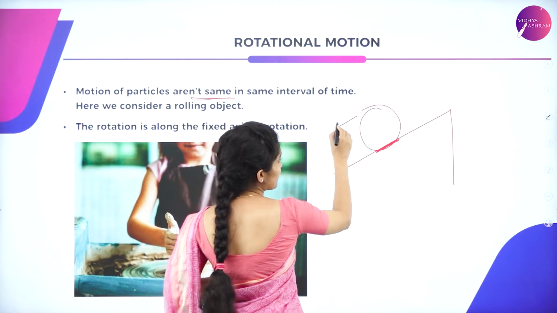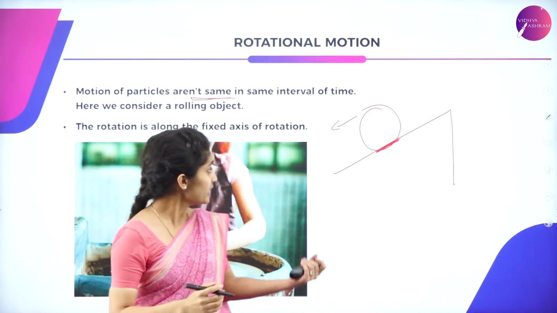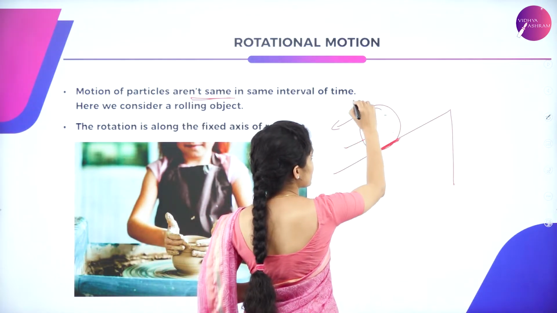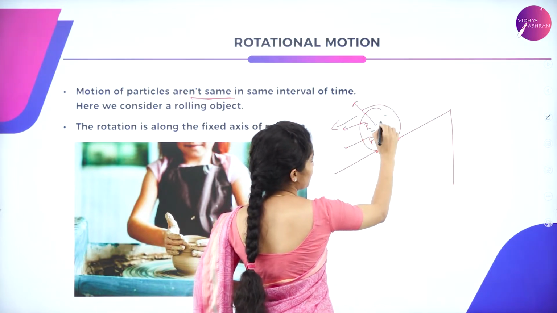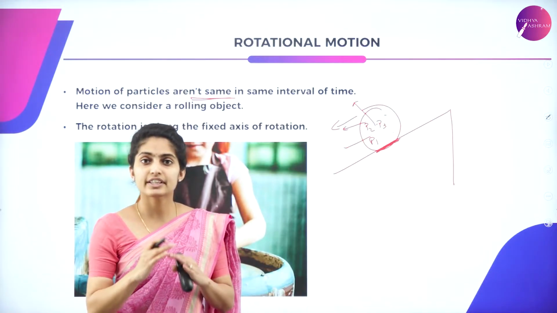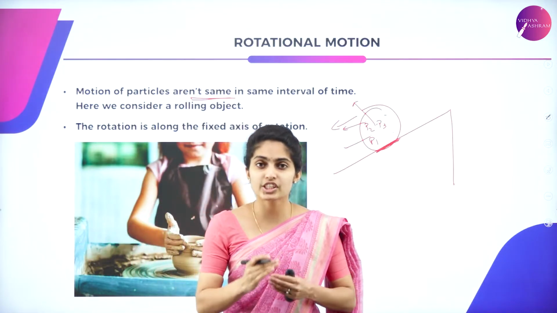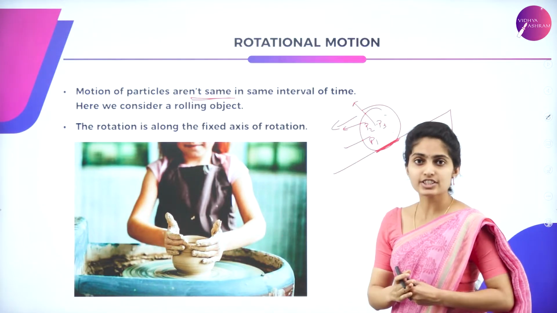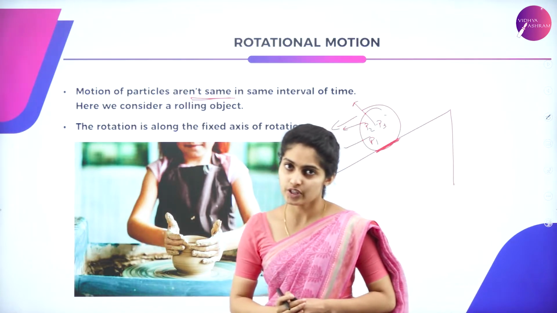Okay, so it keeps moving. So point of contact will be one point. Okay, so here whatever particles are present over here, each particle will have different velocity. If this is P1, P2, P3, each particle in an object which is moving in a rotational motion, that is which is rotating, each and every particle will have different velocity at same interval of time. So that is all about your rotational motion.